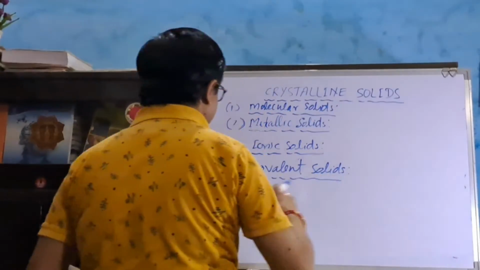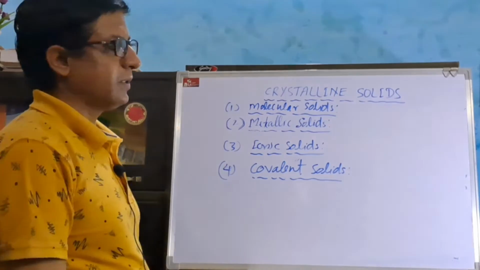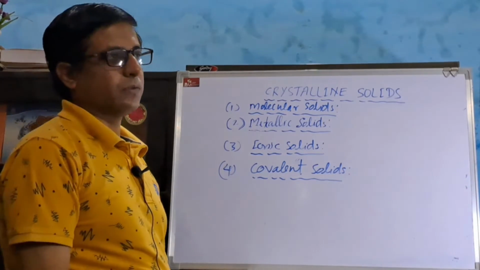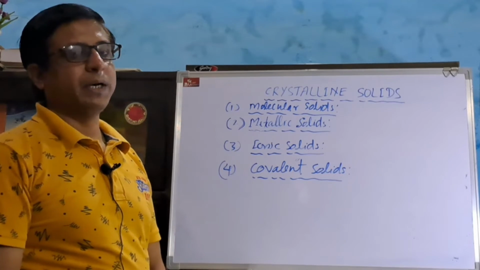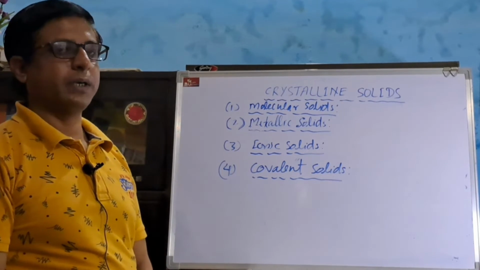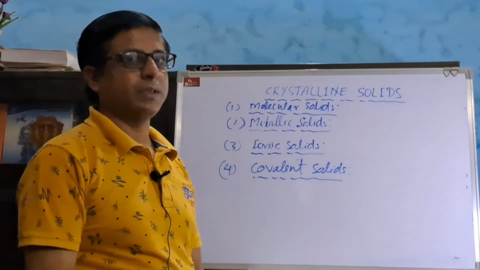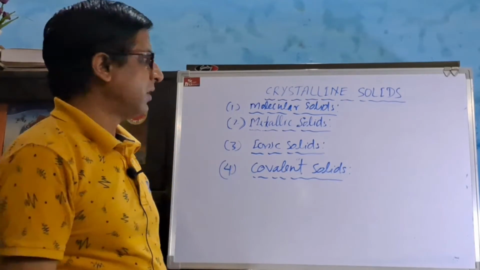Fourth and last type of crystalline solid is covalent solid. In case of covalent solid, the constituent particles are atoms and the binding forces are strong covalent bonds. We know that covalent bonds are strong and directional in nature.